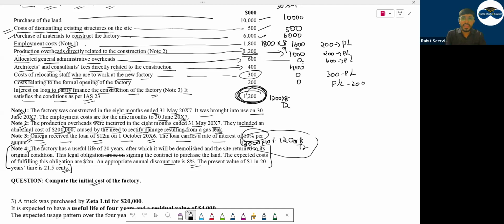So how much is this? 800. So remaining 400 in PNL. PNL में किधर जाएगा ये? Financing part.